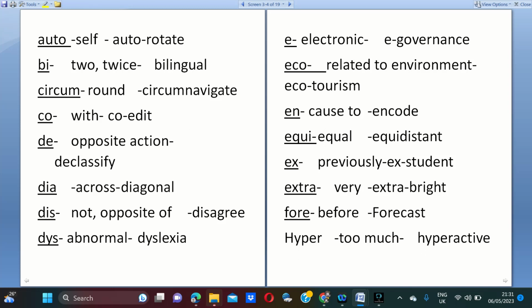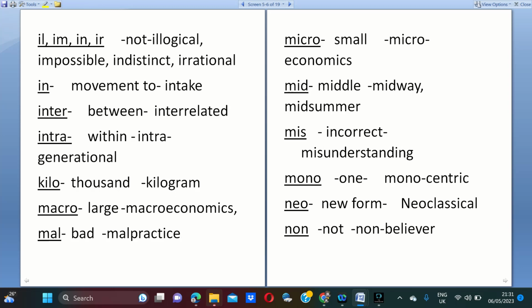Next, hyper means too much. Next, illogical, impossible: il, im, in, ir all mean not. Intake. Inter means between. Intra means within. Kilo means 1,000.